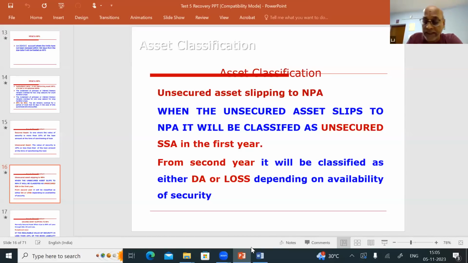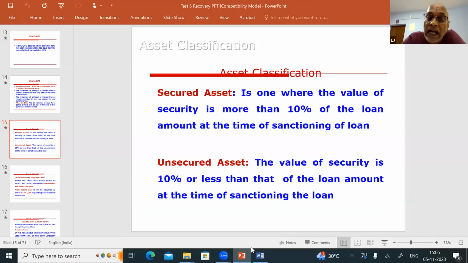Before that, I want to ask you a question. Unsecured asset: the value of the security is 10% or less than that of the loan amount at the time of sanctioning the loan. You imagine a loan where the value of the security is 10% or less of the loan amount. For example, you take Canara Budget or some of the personal loans where you do not have a security at all, 0% security. It is an unsecured advance.